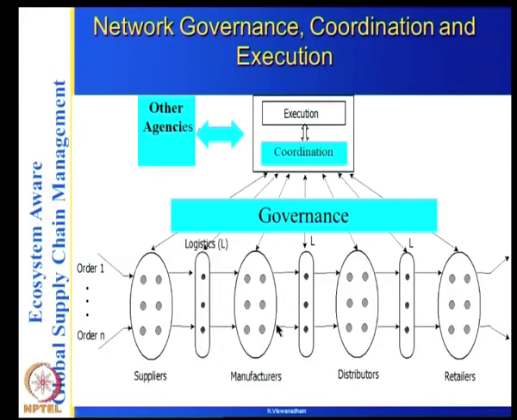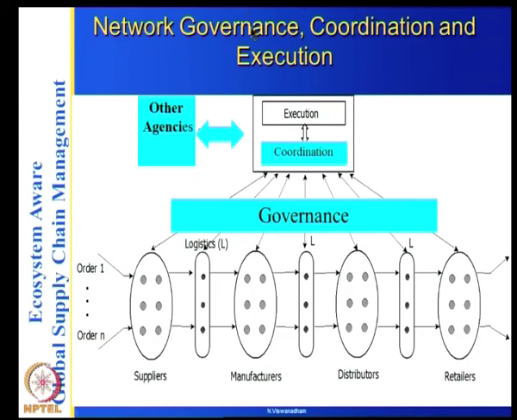So once you do all this, then you have to coordinate, tell them what to do, and you have the execution tower where you have to monitor the various things like GHG gases and others, in addition to whether everything is going as per plan and so on.